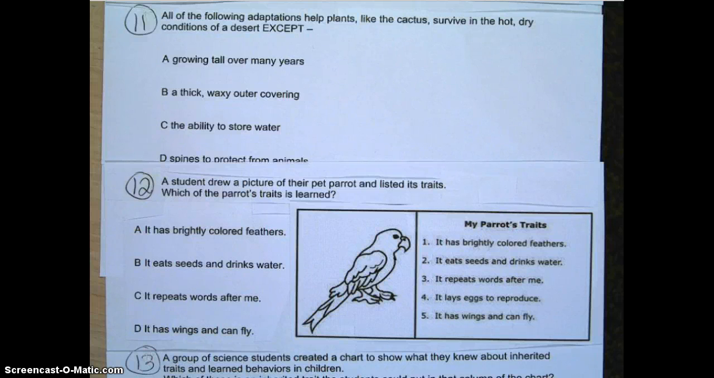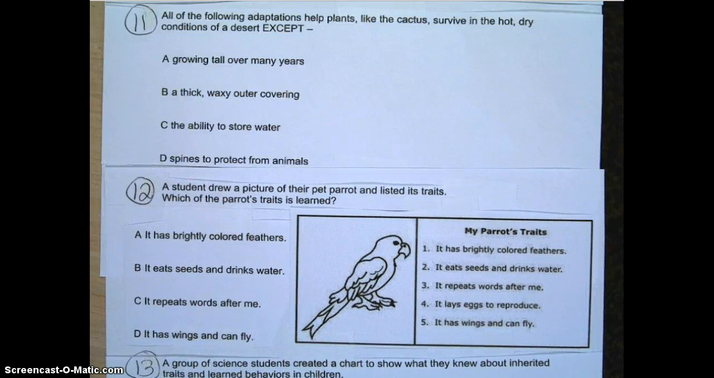Question number 11. All of the following adaptations help plants, like the cactus, survive in the hot, dry conditions of a desert, except A. Growing tall over many years. B. A thick, waxy outer covering. C.